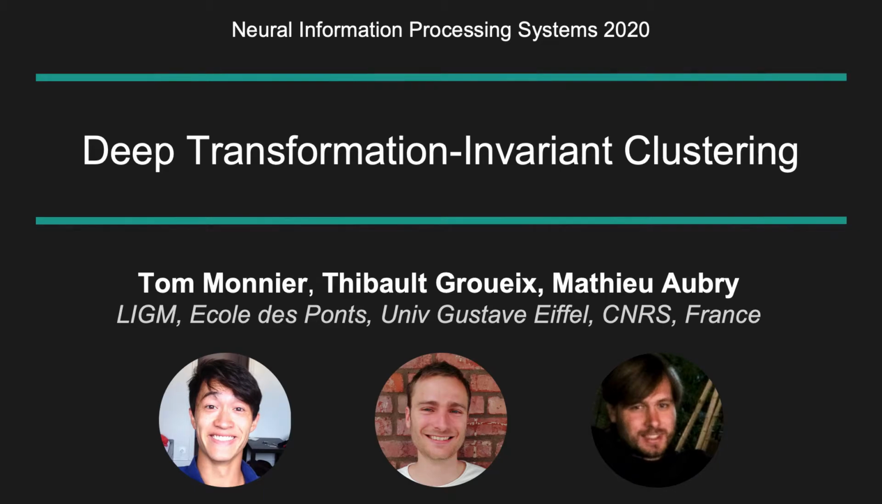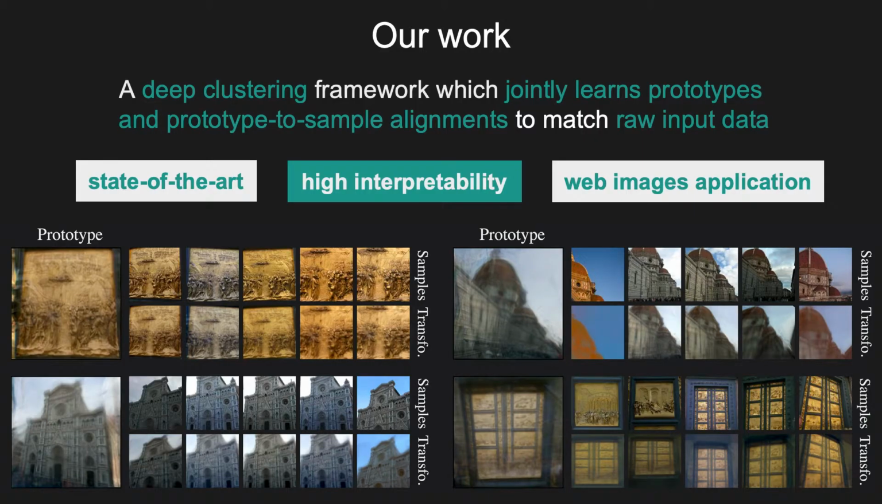Hi, I am Tom Monnier and I'm going to present our work on deep transformation-invariant clustering. In a nutshell, we introduced a deep clustering framework that jointly learns prototypes and prototype-to-sample alignment to match raw input data. It is state-of-the-art, strongly interpretable, and can be applied to web image collections.